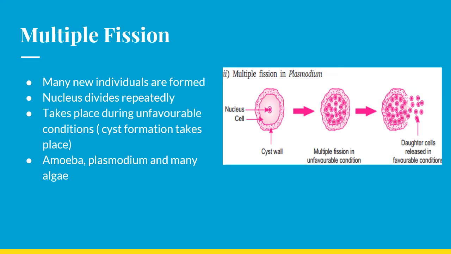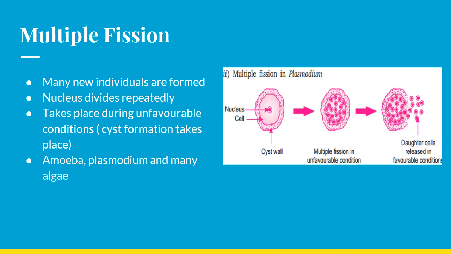Next, it is multiple fission. Before going on to multiple fission, I would like to tell you that binary fission usually takes place during favorable conditions. So what are the favorable conditions? It might be a sufficient amount of water and proper temperature maintenance, not too hot or too cold. In such conditions, these unicellular organisms perform binary fission.